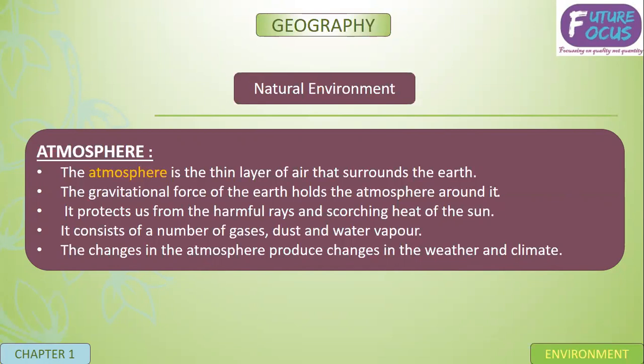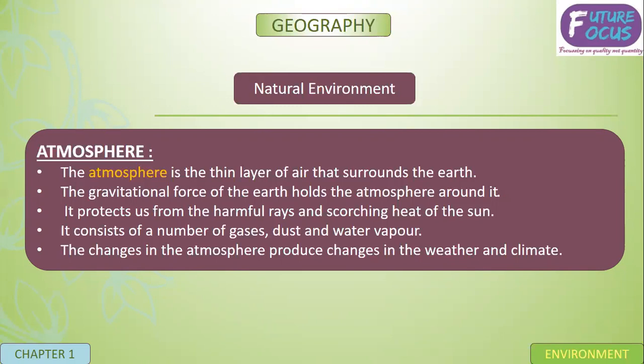Earth has one force: when you pull something away from yourself, it would come back to you automatically. That attraction force which earth has is known as the gravitational force. It protects us from the harmful rays and scorching heat of the sun.